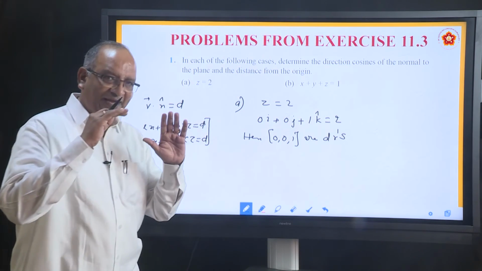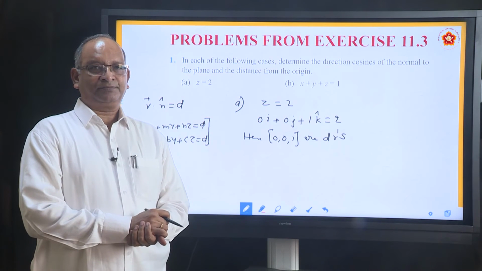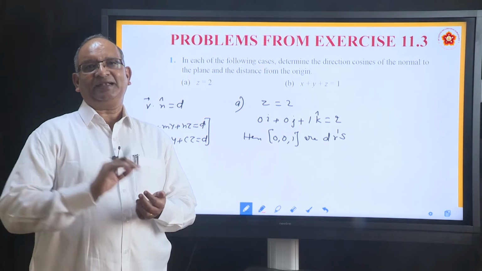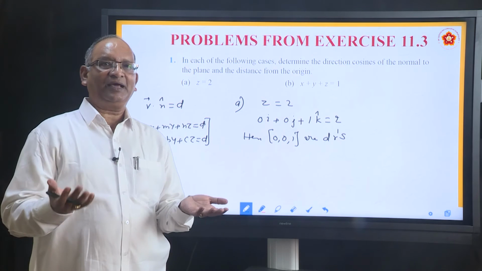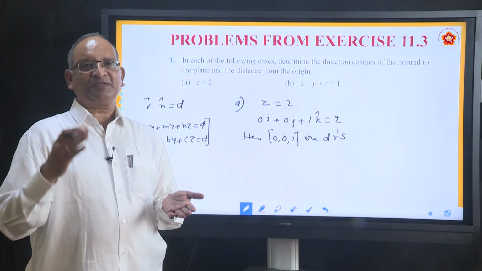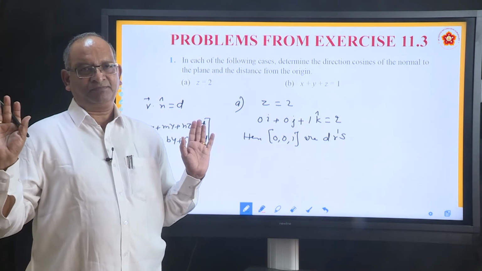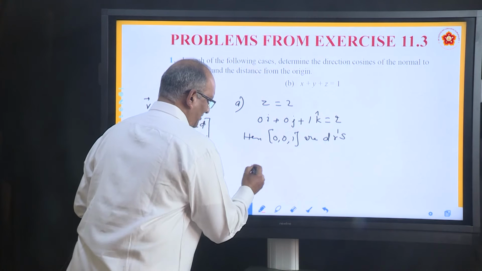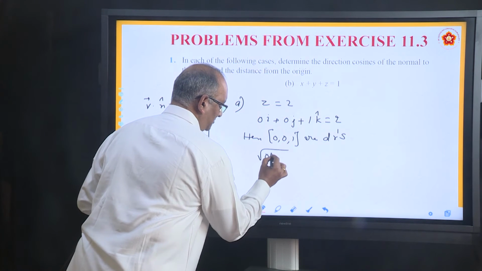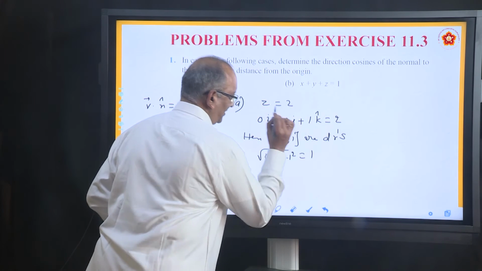How do you convert direction ratios into direction cosines? Suppose A, B, C are direction ratios. Very simple: A upon under root of A square plus B square plus C square, B upon the same thing, C upon the same thing. So what we do is first find the under root of 0 square plus 0 square plus 1 square, which is nothing but 1.